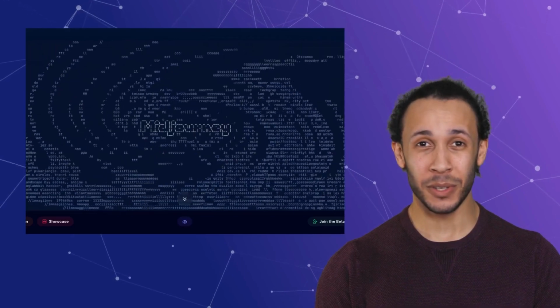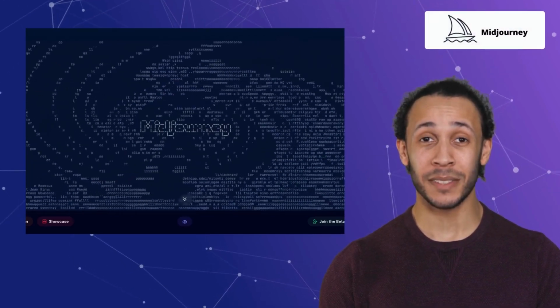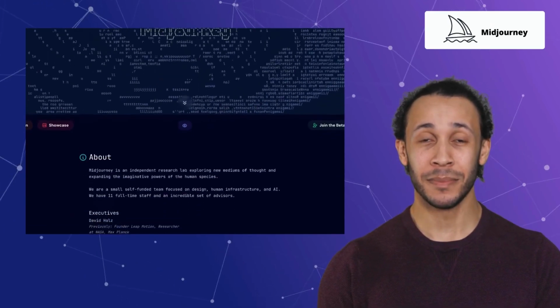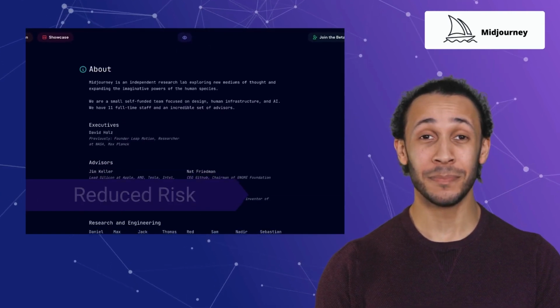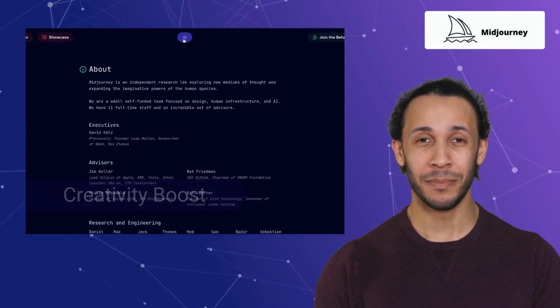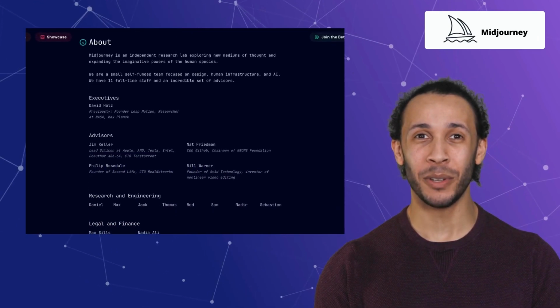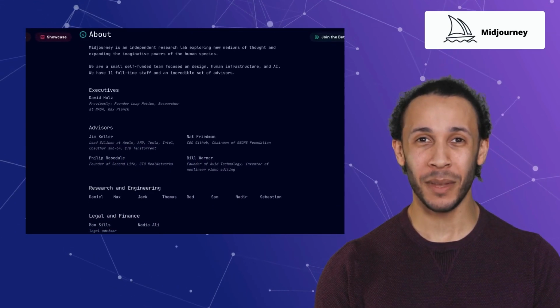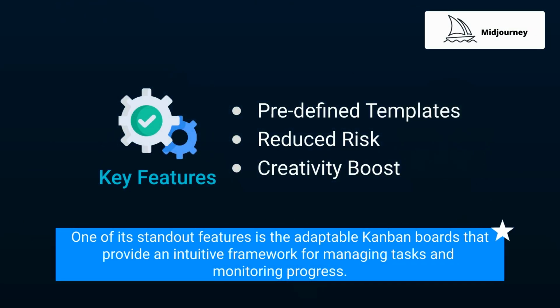Introducing our next alternative, Midjourney. Midjourney stands as a comprehensive solution for producing visually appealing artwork with minimal effort. It offers features like predefined templates, reduced risk, and creativity boost. By addressing the intricate dynamics of collaborative endeavors, Midjourney aims to elevate team productivity and project outcomes. One of its standout features is the adaptable Kanban boards that provide an intuitive framework for managing tasks and monitoring progress.